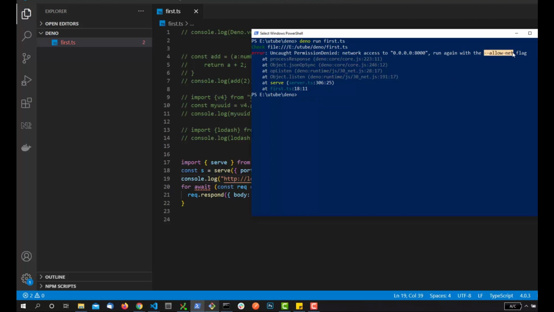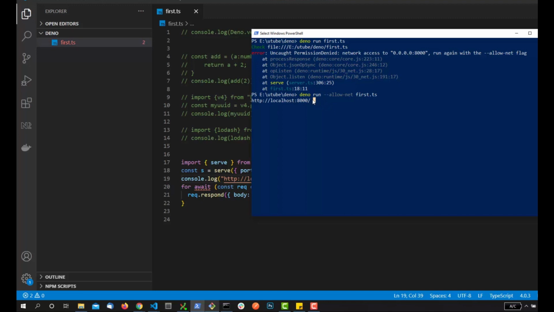So I need to pass this flag in order to allow users to actually use network access, right? So over here, Deno run, and I need to pass this flag, allow-net, right?